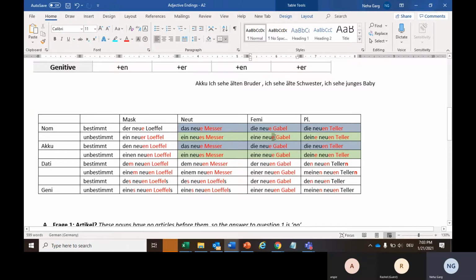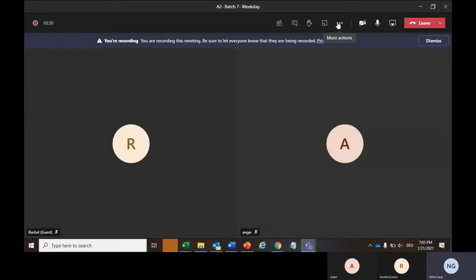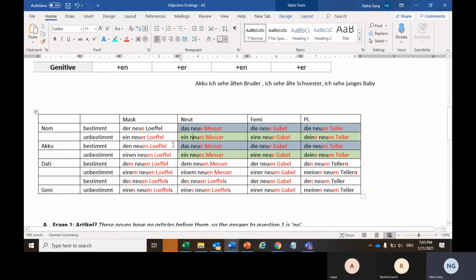So the additional letter, or the additional declination which you have to add to the adjective, that is nothing but the adjective ending. Now, why are they required? The basic idea of having adjective endings is to distinguish between the cases and the gender of the noun.